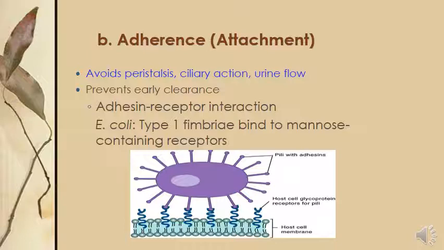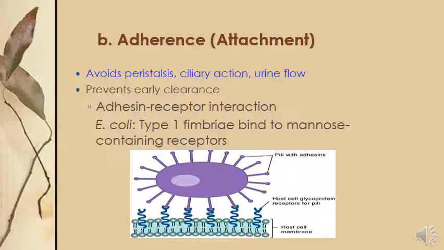When bacteria adhere, they can usually escape from the flow of any fluid and from the immune or defense system of our body. After adherence, it can avoid peristalsis movement, ciliary action, and urinary flow.